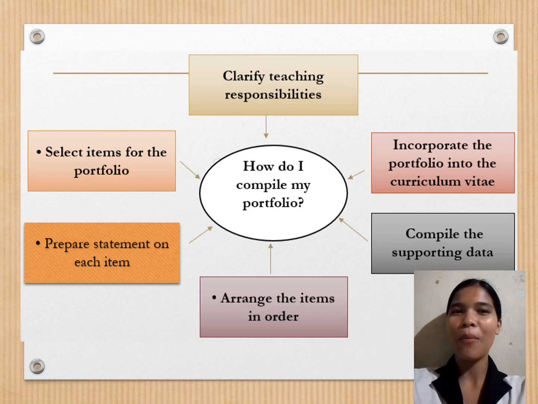Step 3, prepare a statement on each item. Write statements explaining how each item reflects your teaching responsibilities and status. Step 4, arrange items in order. Organize items by importance, chronology, or category to showcase your teaching effectiveness.